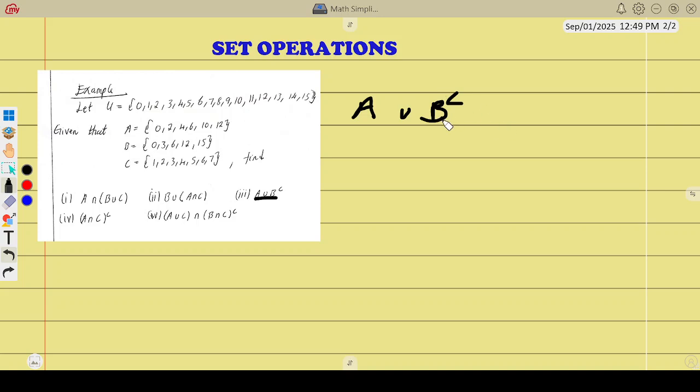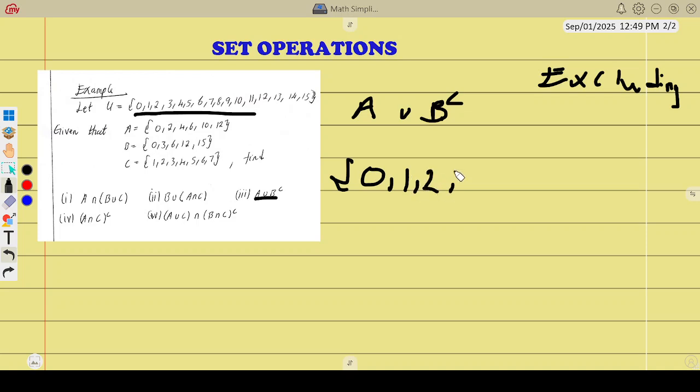So let us find B complement. I didn't talk much about the complement. Remember, I said complement means excluding those things. So the universal set is 0 up to 15.